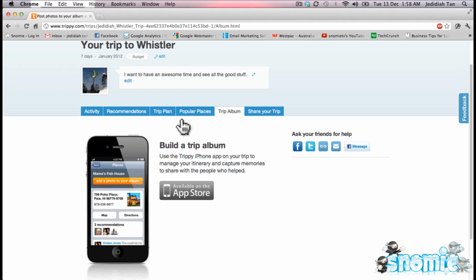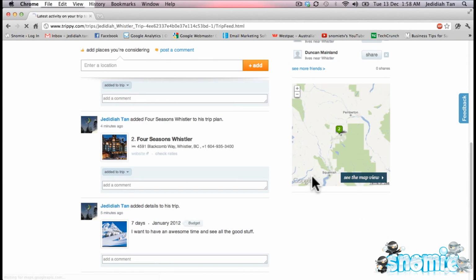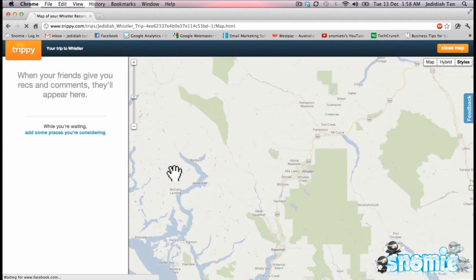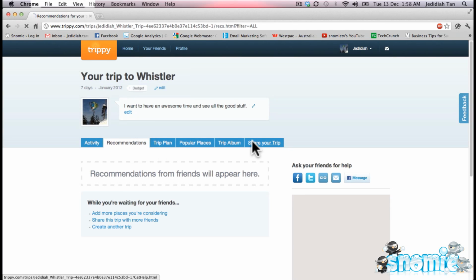And what's cool is if we go back, the iPhone app will actually show you this map. So you'll be able to access this map through your iPhone app. And basically any recommendations, places that your friends have said you should visit and all that sort of thing will appear on this map here. And you'll have just a general outline and an overview of all the places in the limited area that your friends say you should go to.